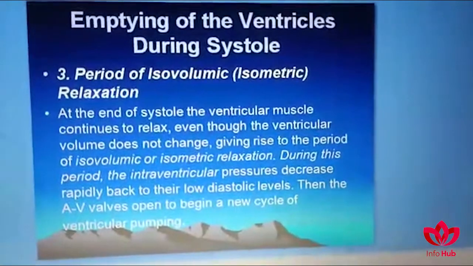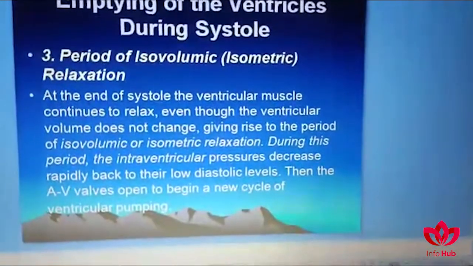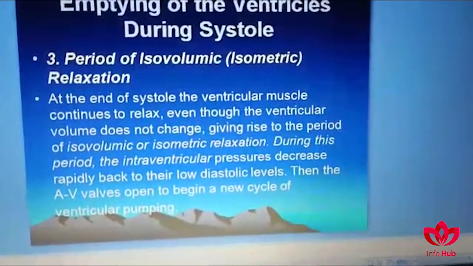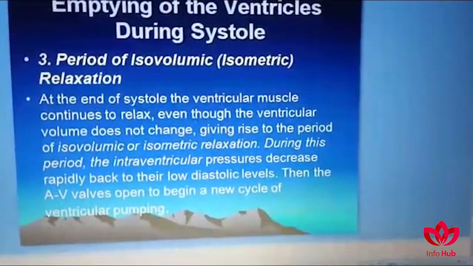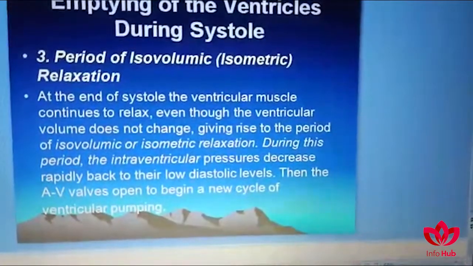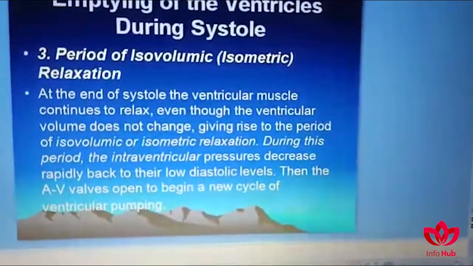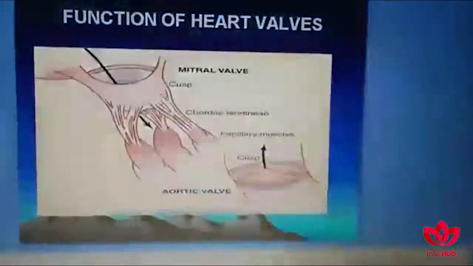Then there is a period of isovolumetric relaxation. At the end of systole, the ventricular muscle continues to relax, even though the ventricular volumes do not change, giving rise to the period of isovolumic or isometric relaxation. During this period, the intraventricular pressures decrease rapidly back to their low diastolic levels. Then the AV valves open to begin a new cycle of ventricular pumping.